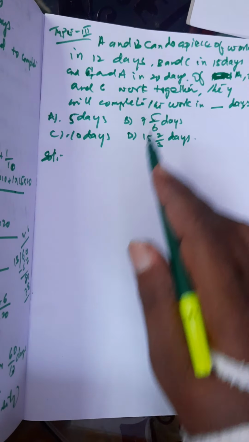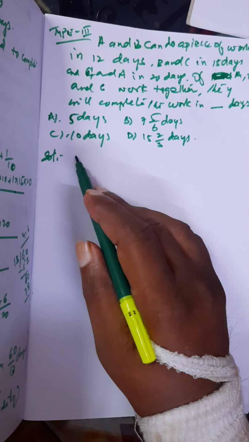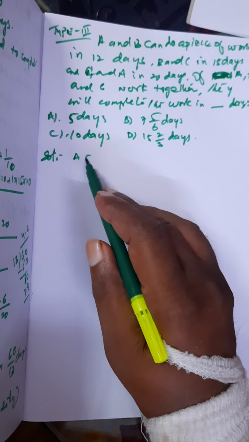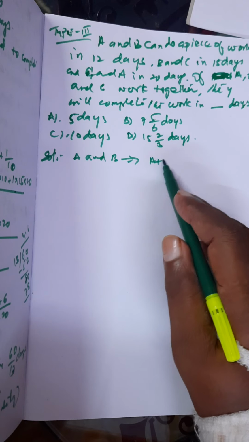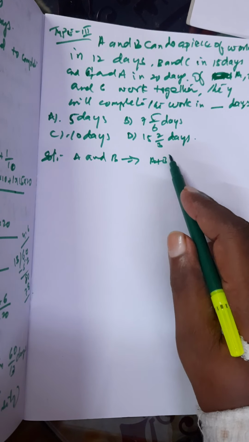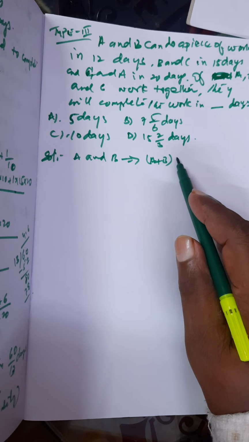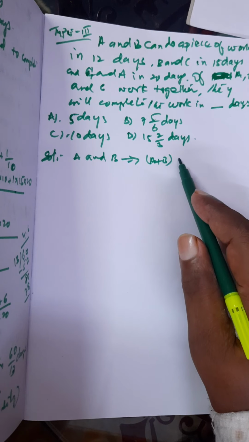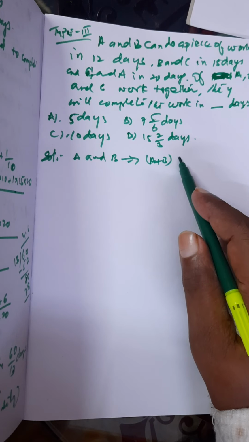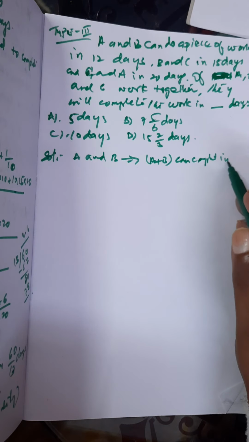Here, A and B can do means A and B together can finish the work. So we write A and B implies A plus B's work: A plus B can complete it in 12 days.